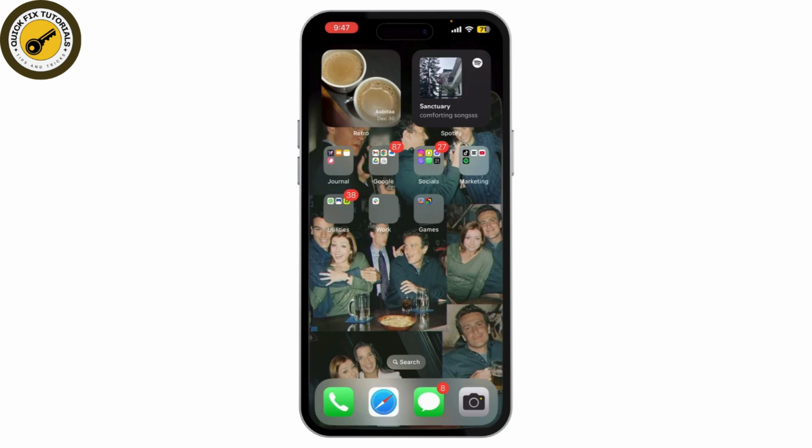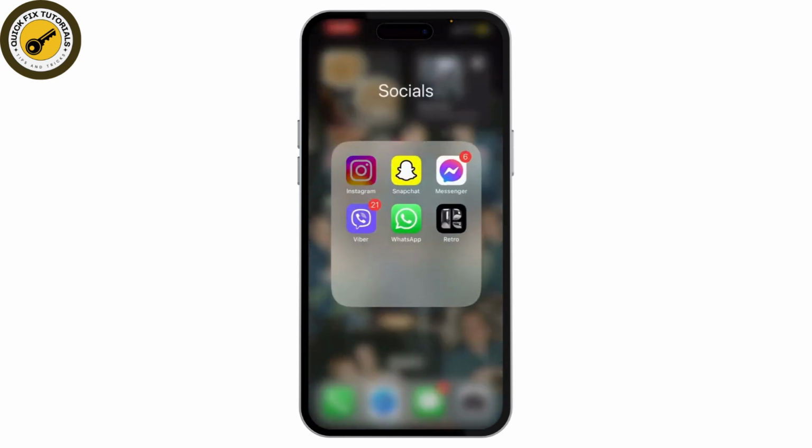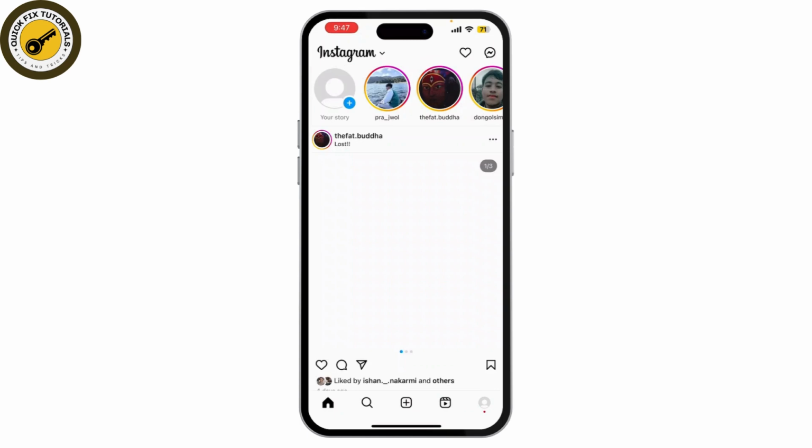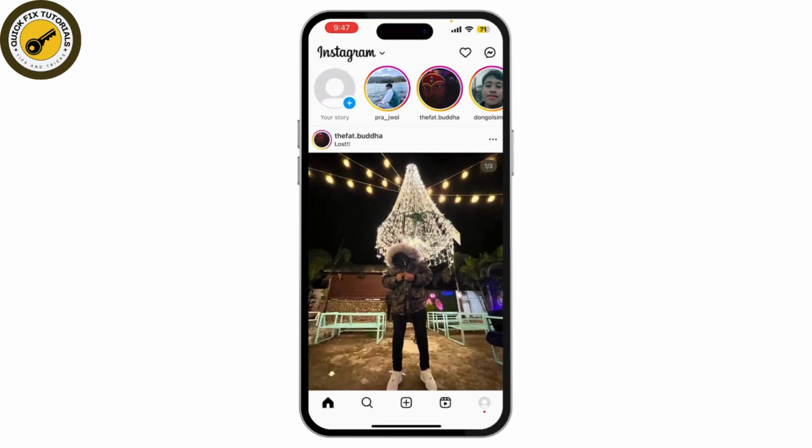First, let me clear something up. Instagram doesn't directly show you who has viewed your profile. Unfortunately, Instagram does not provide an official way to see who's visited your account like TikTok, but don't worry, there are still some clever workarounds. Instagram allows you to see who views your stories and posts in certain situations. So let's focus on those.